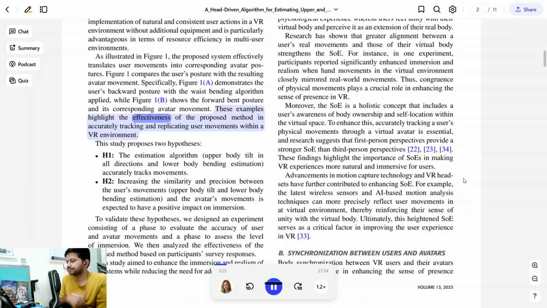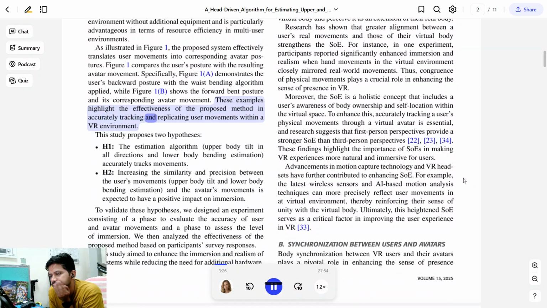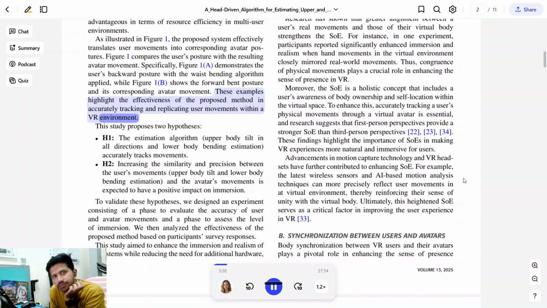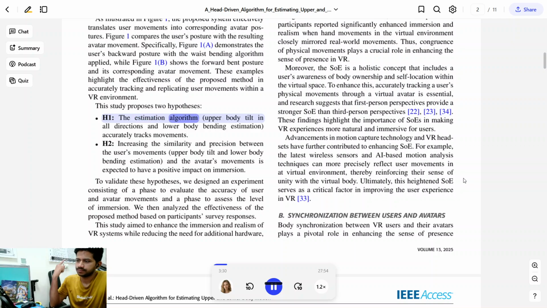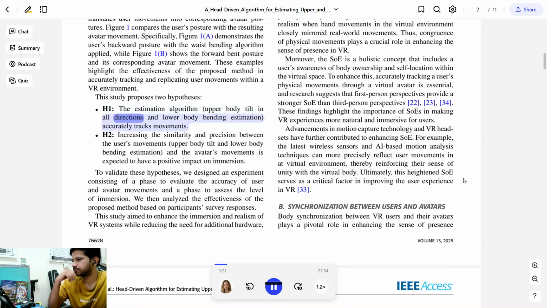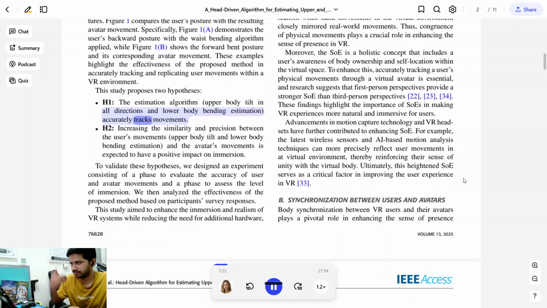These examples highlight the effectiveness of the proposed method in accurately tracking and replicating user movements within a VR environment. This study proposes two hypotheses. H1, the estimation algorithm for upper body tilting in all directions and lower body bending estimation accurately tracks movements.